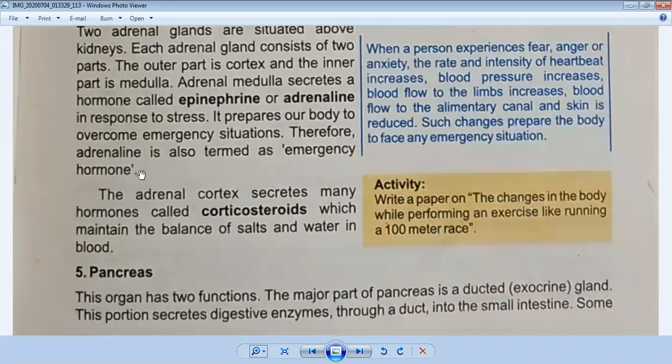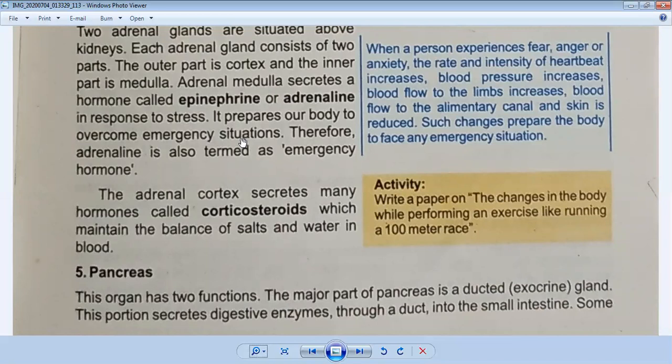So underline it, this is very important. Adrenaline is also called an emergency hormone. Why? Because it prepares our body to overcome emergency situations. When there is an emergency situation, it prepares our body to cope with that situation. And there are hormones of the adrenal cortex. The adrenal cortex secretes many hormones called corticosteroids, which maintain the balance of salts and water in blood.